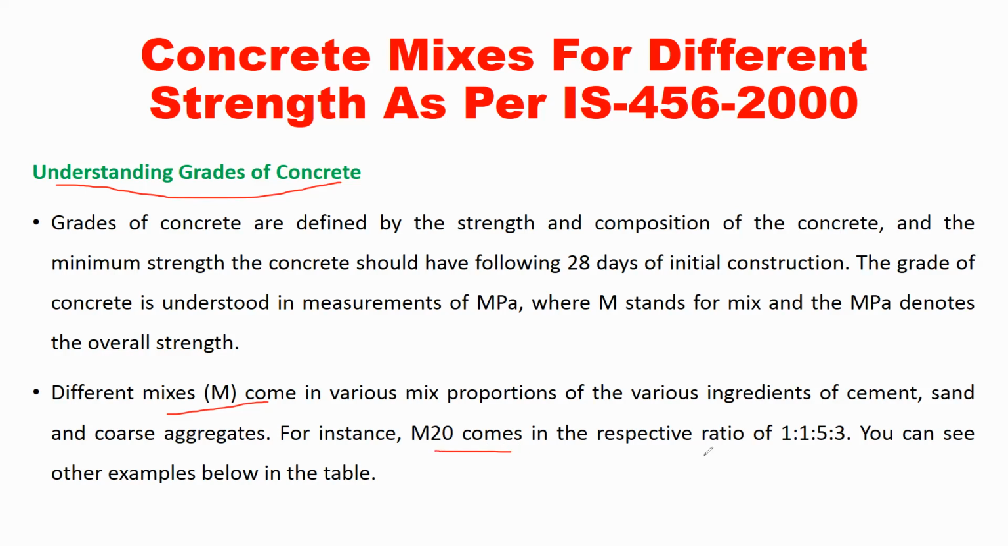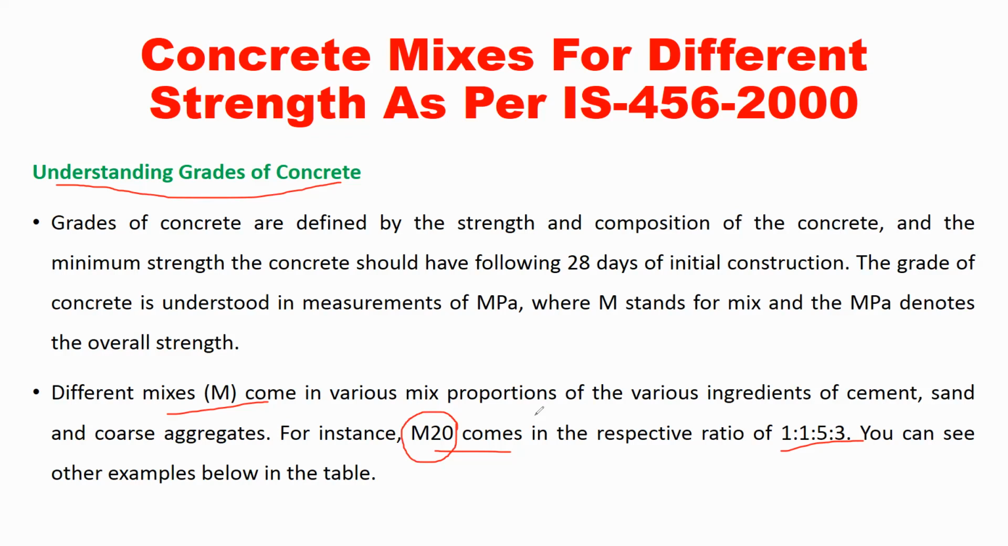Okay, M20 comes in the respective ratio of 1:1.5:3. You can see other examples below in the table. As I told you, M refers to mix and the unit is MPa, that is megapascal. If the grade is M20, then in M20, M refers to mix.